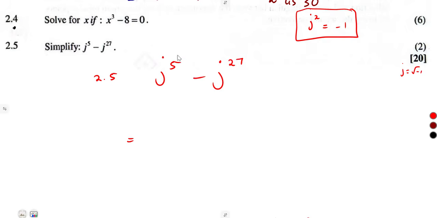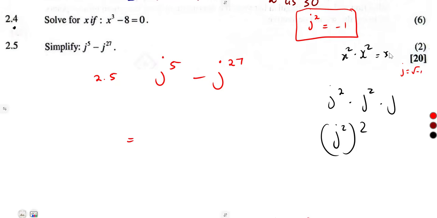Let us start with the exponent of 5 in terms of 2. 5 can be separated as j squared times j squared times j. But this j squared times j squared, guys, we can just write as j squared squared. It's one and the same. It's just like x squared times x squared, I can just write this as x squared squared.